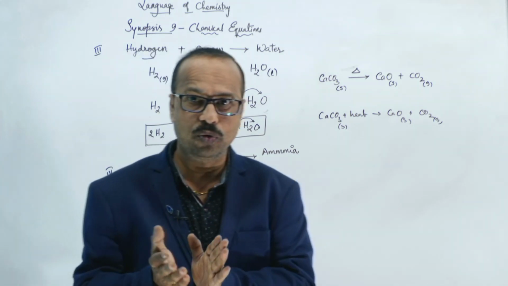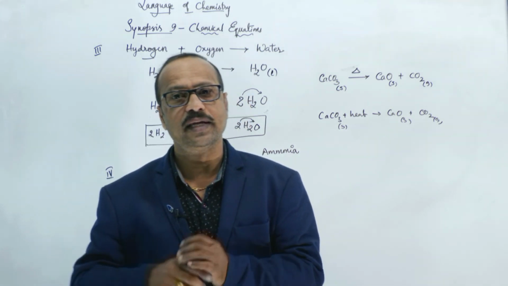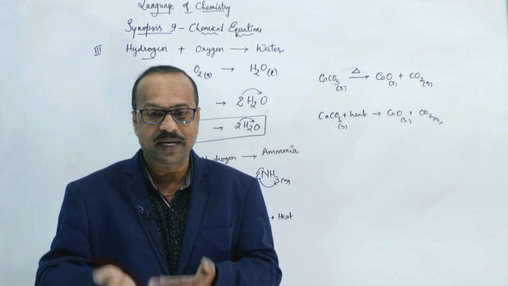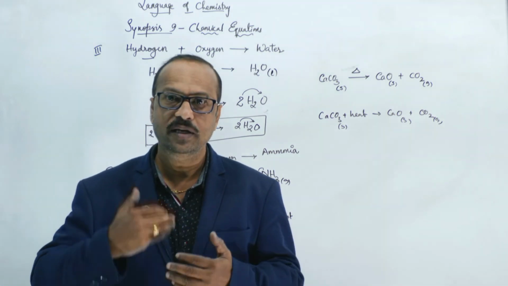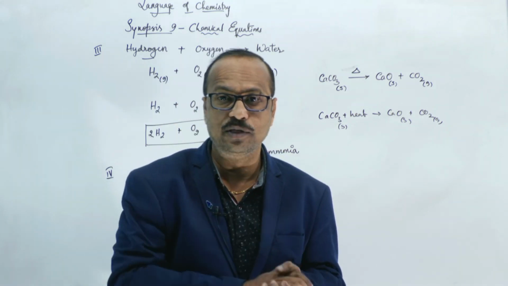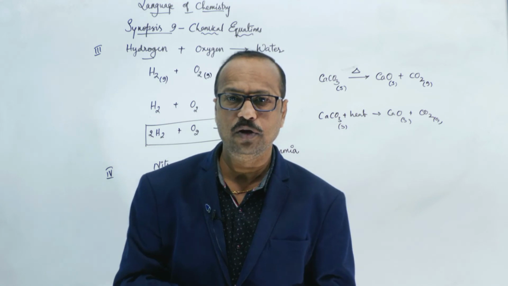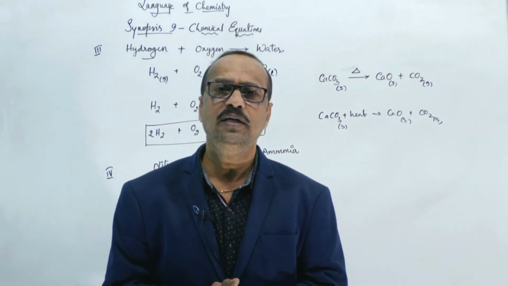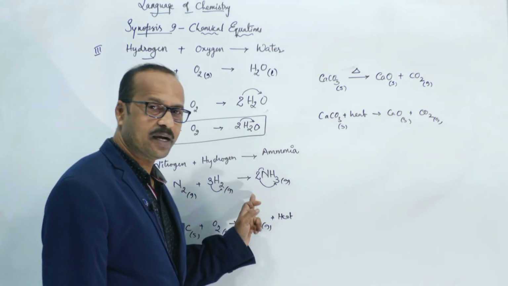I think you know, we already discussed somewhere exothermic and endothermic reactions. The reaction which takes place by taking the heat is called endothermic, and the reaction in which, when they burn, heat is released, is called exothermic reaction. This we already discussed. This is all the information you have to put while writing the chemical equation.